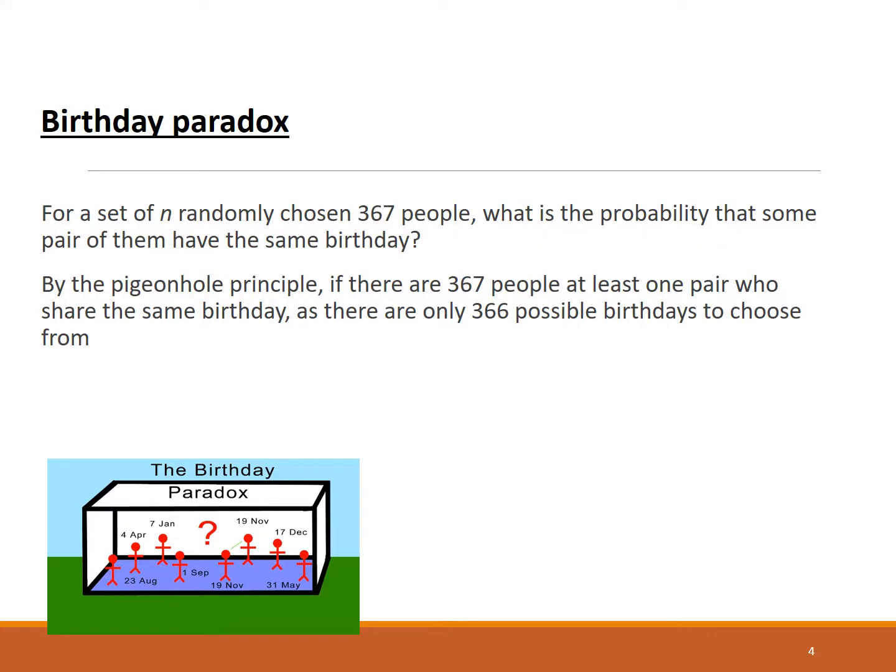It's called the birthday paradox. For a set of randomly chosen 367 people, what is the probability that some pair of them have the same birthday? How many days in a year? Yes, 365. If it's a leap year, it is 366, but here there are 367 people, same as the pigeonhole principle. So 366 possible days, 367 people, there should be at least 2 people having the same birthday.